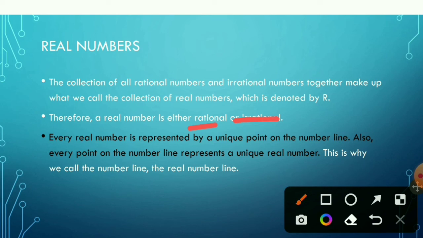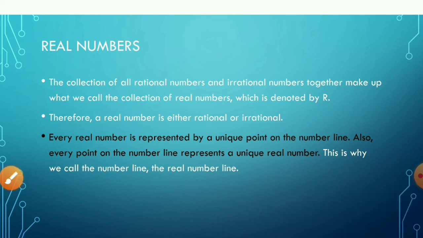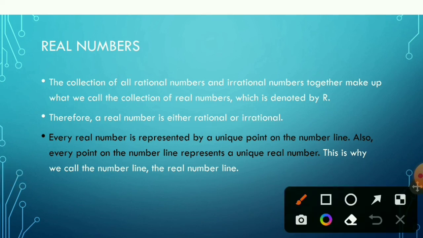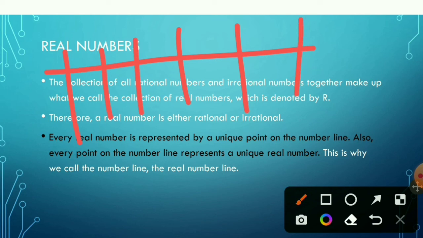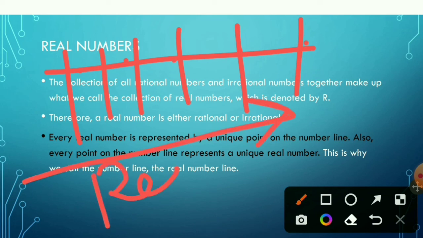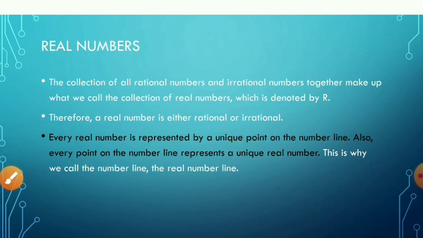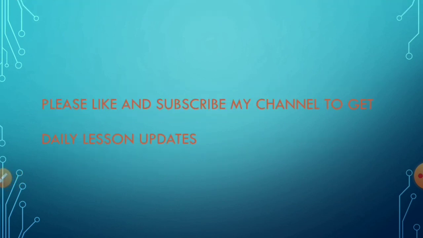Whenever we try to represent any of these numbers, rational or irrational, they all can be represented by unique points on the number line. All of the rational or irrational numbers can be represented by their own unique point. That is why a number line is also called a real number line, because all the rational numbers and irrational numbers can be written on it.